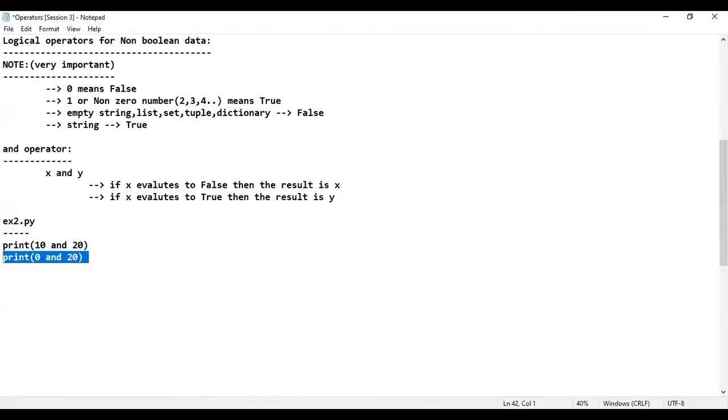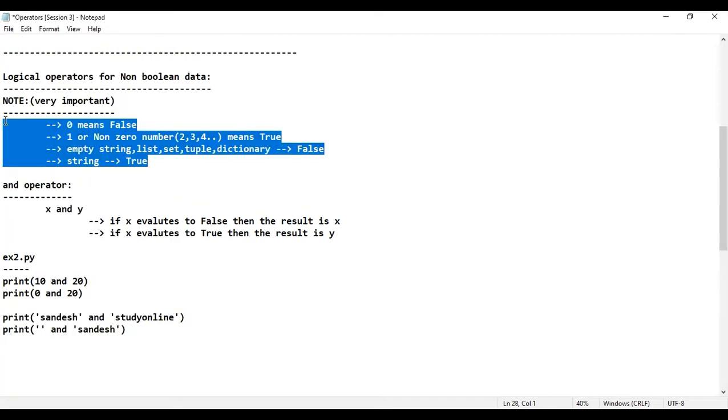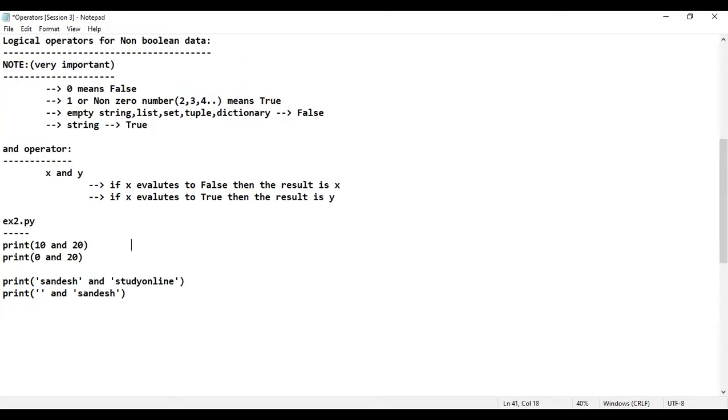And next, let me just consider a few examples. You should tell me the answer. Okay, let me just write it like this. Okay, think and answer, guys. Based upon this note point, whatever the note point that I have given is very important. Think and answer what might be the answer. For this, what is the answer that I got? Don't you think I got the output as what? 20 is the output that I got. Here I got the output as what? 0.